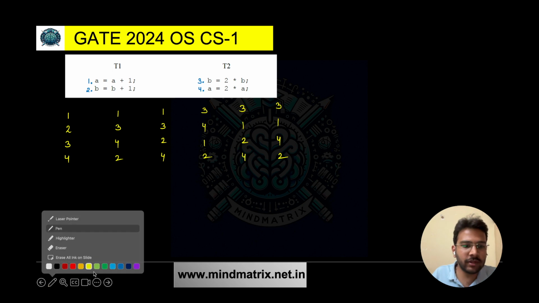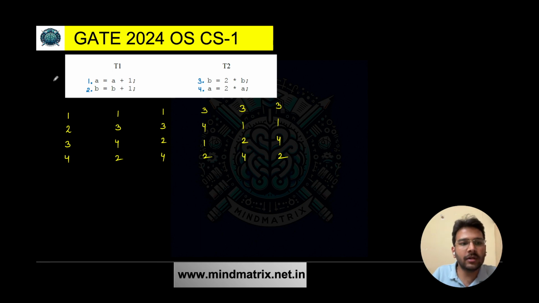Let's start solving this. Let's talk about the first order first. The initial value of A is 1 and the initial value of B is also 1. The first statement is running, A is equal to A plus 1. A is 1, so it will make it 2. Then second, B is equal to B plus 1. Initially it is 1, so it will make it 2.